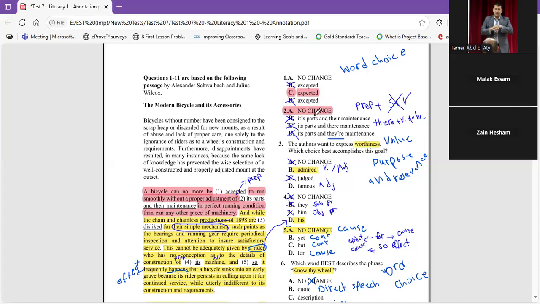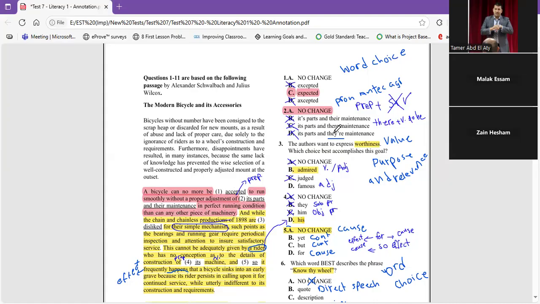So let's find maybe here no change. It says "of," and "of" is a preposition, and we know this is pronoun antecedent agreement. And we know that after the preposition, we cannot put subject and verb. So cancel "it is." Cancel "it is." And cancel "they are." Because of both of them.